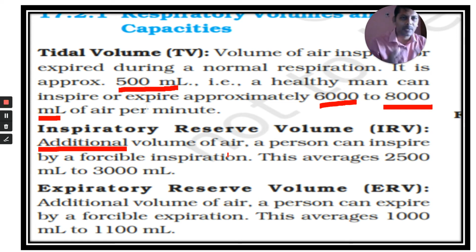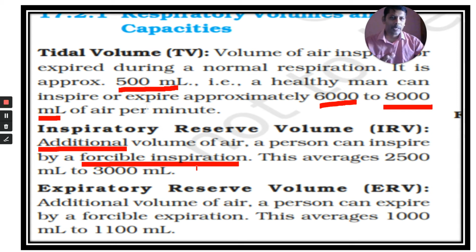Students, I am requesting you to do what I say. First you take normal inspiration. It is 500 ml. After taking normal inspiration, you have to take a forcible inspiration. Normally you get 500 ml of air into your lung. If you do forcible inspiration, you get more than that 500. In addition to that 500 ml of air, you get 2,500 to 3,000 ml of air additionally into your lung.